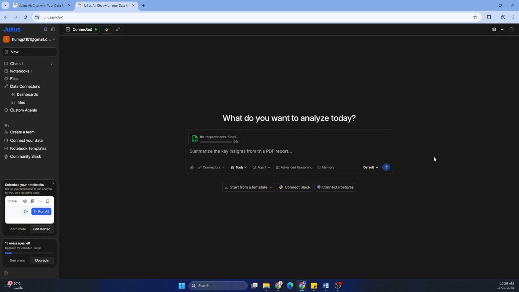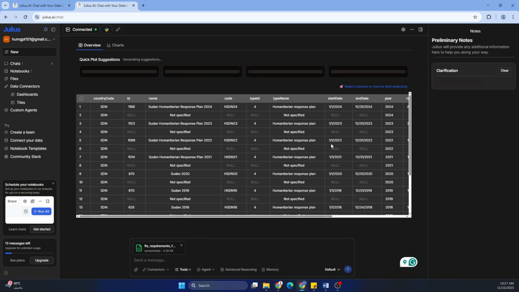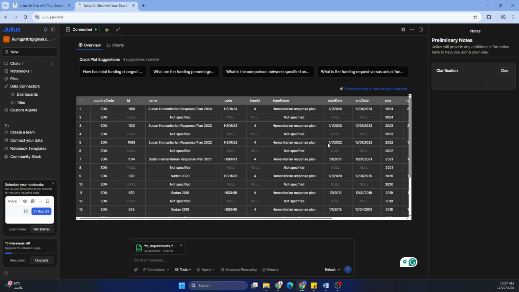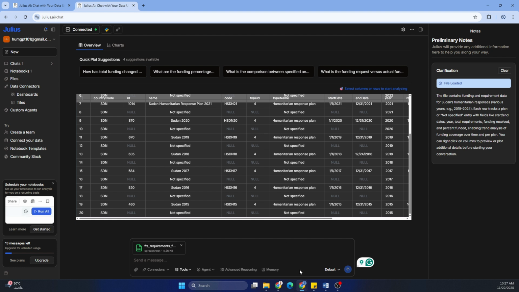So let me get this data. Just drag and drop. You can write whatever you want. As you can see, it already started doing a quick overview of your data. Now you see this data. I'll try also to